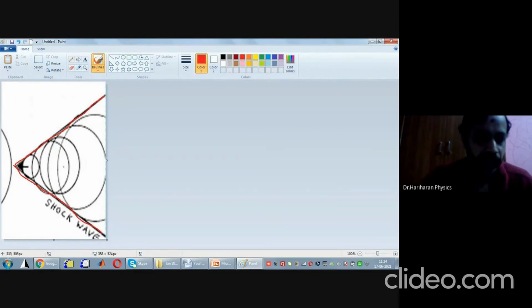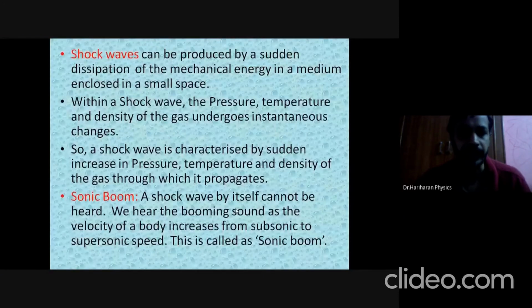Hence, pressure is going to be high, temperature is going to be high, and the density of the gas is going to be very high in this line of discontinuity. This is what this definition or sentence means: a shock wave is characterized by a sudden increase in pressure, temperature and density of the gas through which it is propagating.